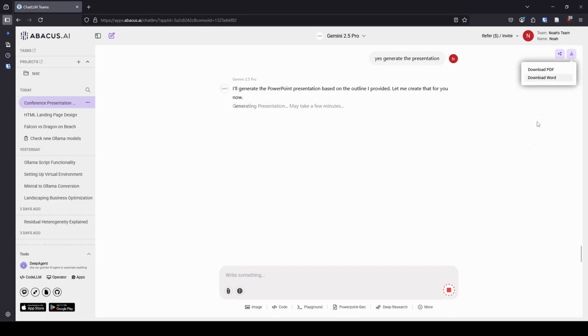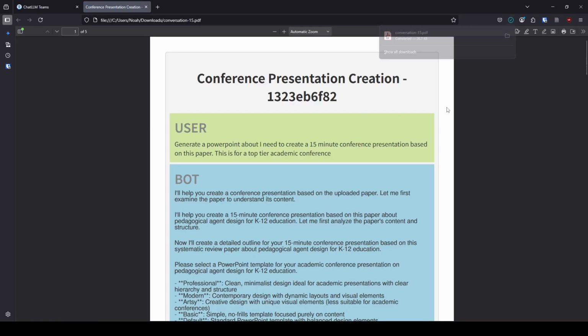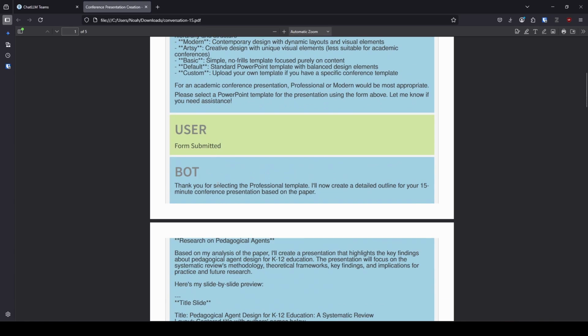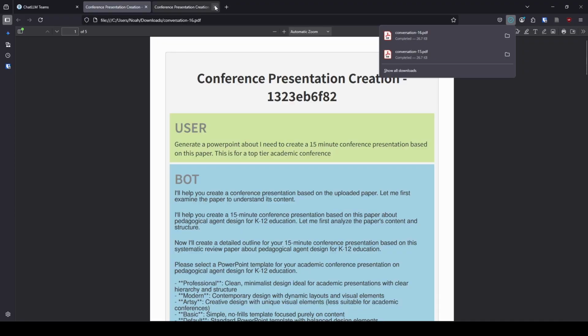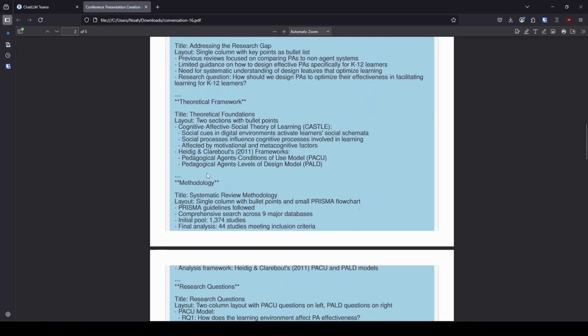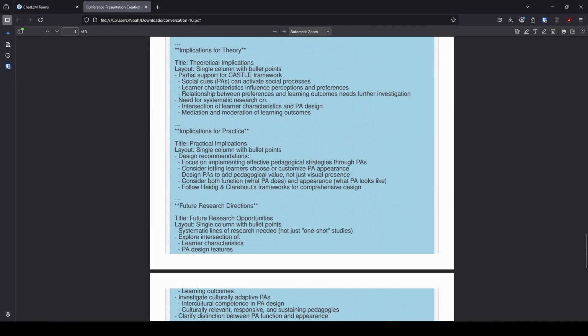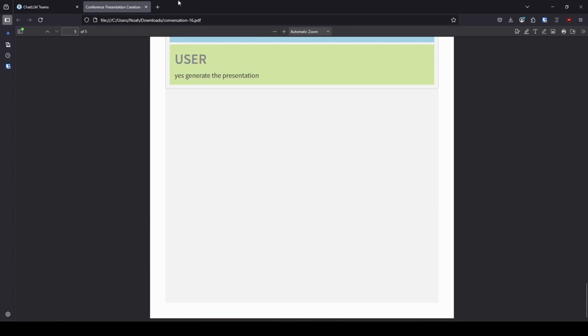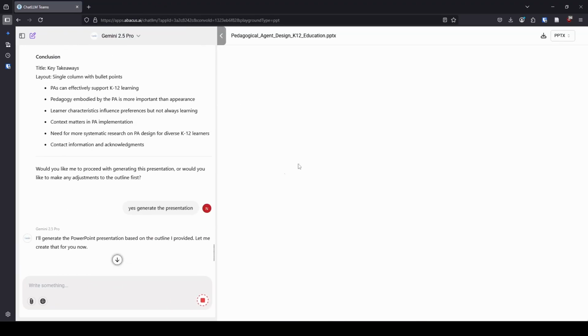Apparently it does not want to actually work while it is generating. There it is. Okay, I was like, I know it works. It's just a matter of I got to give it time and I'm not patient. So what it does is it gives you this. It always has the user in one color and the bot in another color. Yeah, I know, I downloaded it multiple times. Okay, so as you can see, it has the bot's information in blue and ours in green. So I found this helpful when I'm trying to share information with other people.